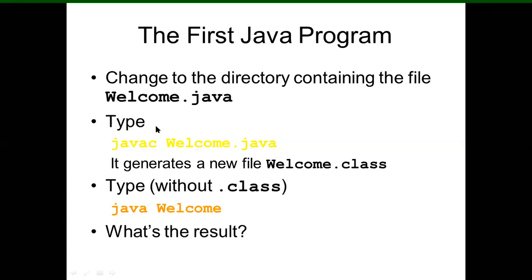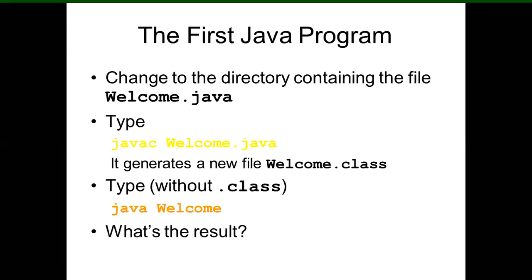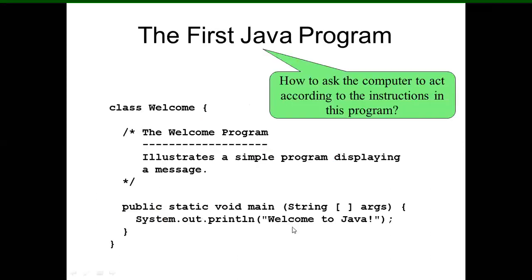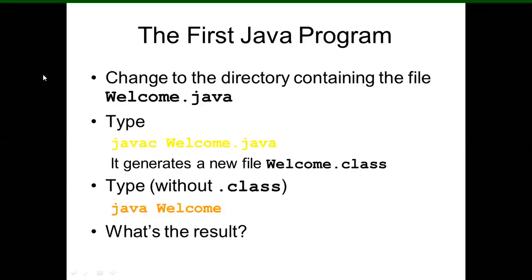Now what is the result of that program? You can see here, you will get the print, whatever you are going to print here after writing the program system.out.println, then you will get as an output welcome to Java. Okay, so first you will create the file like this and then write javac welcome.java. Okay, this is the file name. You can write here anything, whatever as per your choice. Okay, then write java and again file name, and then you can check the result. Okay, so you can compile and run and then check the result.